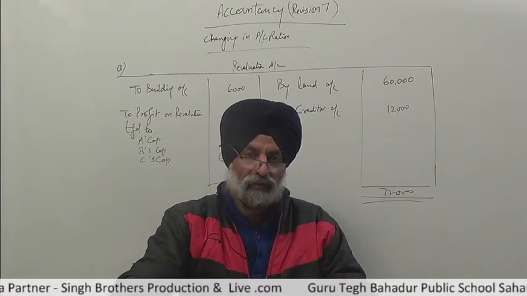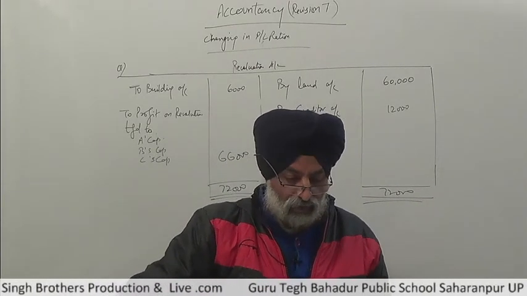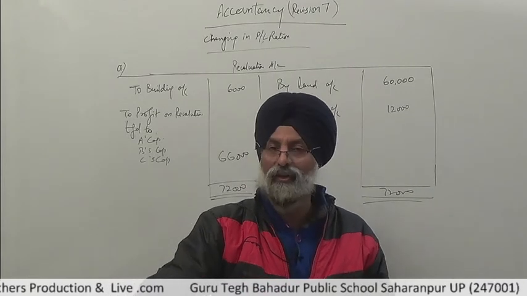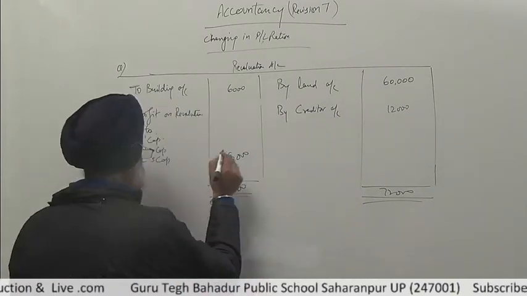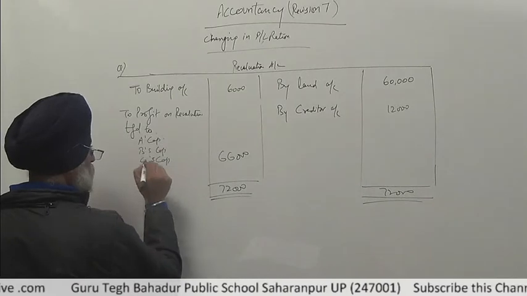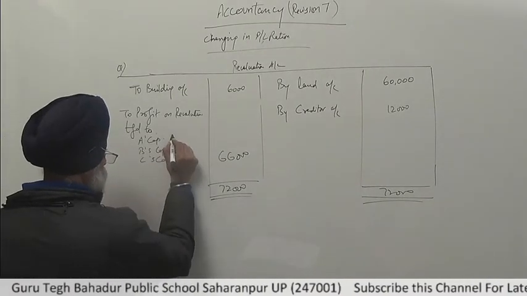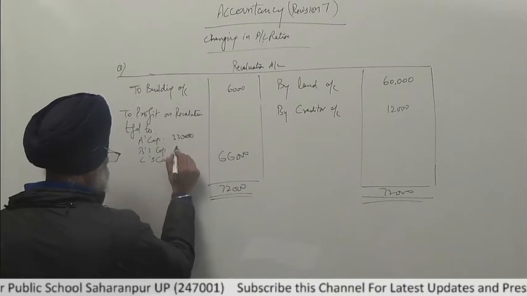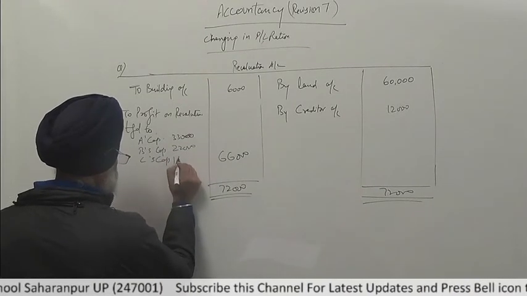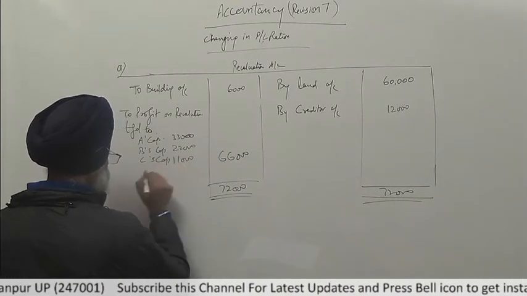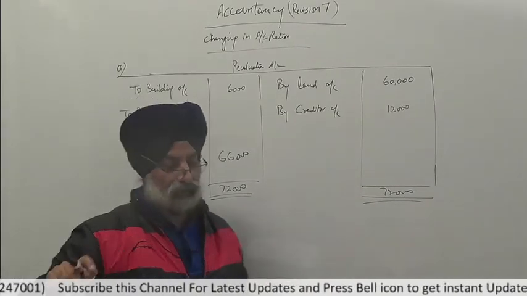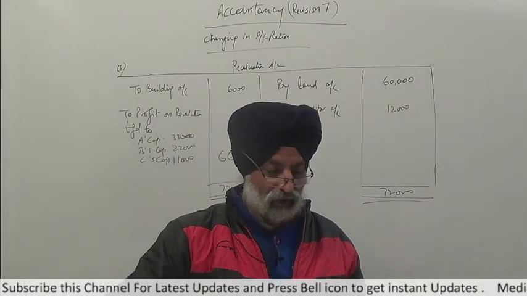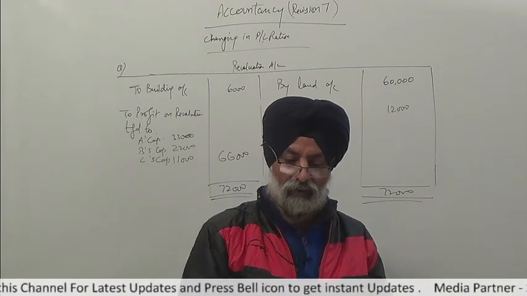So this profit which comes from the revaluation account is divided among the partners in their old ratio. So 66,000 divided between A, B, and C in 3:2:1: 33,000 goes to A, 22,000 goes to B, and 11,000 rupees goes to C's capital account. In this way, this is the revaluation account. After this, now see how to make the partners capital account.